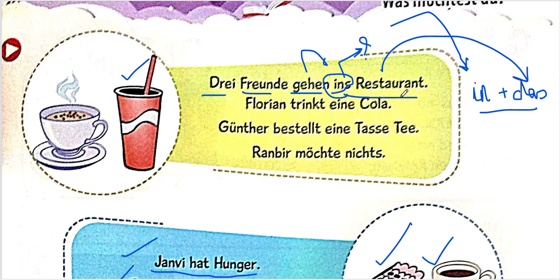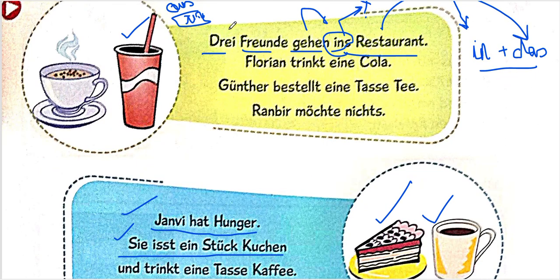It's also a locale preposition, which we had just learned the term, right? Like we had learned zu was a locale preposition. We also learned aus was a locale preposition. We learned in was a locale preposition. So this is that in only. But yeah. Florian trinkt eine Cola. Eine Cola is simply one cola. Florian is the name, and trinkt is basically coming from the root word trinken, which means to drink.